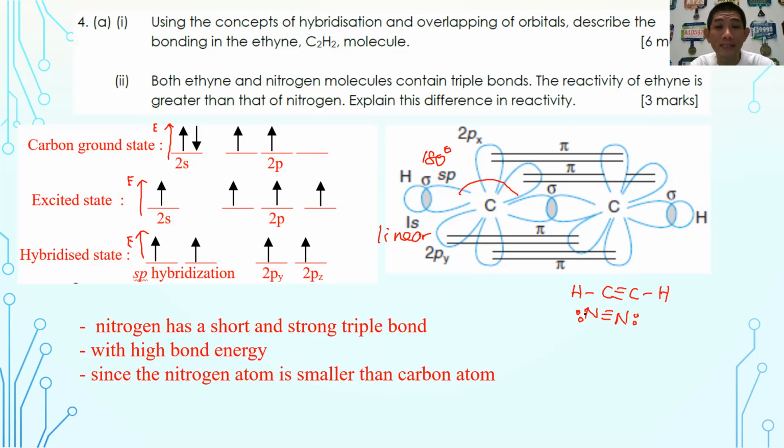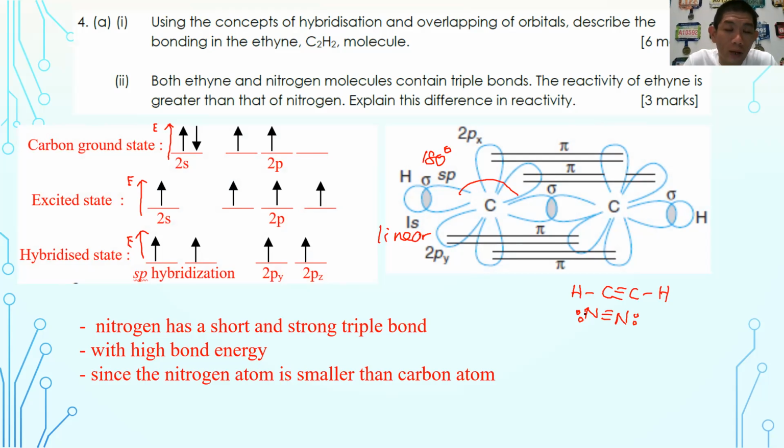Why is nitrogen inert? Generally, they are asking the same thing. Here they ask you to compare ethyne and nitrogen. Ethyne is reactive, but nitrogen is not reactive. So why is nitrogen not reactive? It is the same reason as why nitrogen is inert. So from the angle of nitrogen, you explain all these factors. I'm sure that if you understand what you are answering, you shouldn't have any problem.